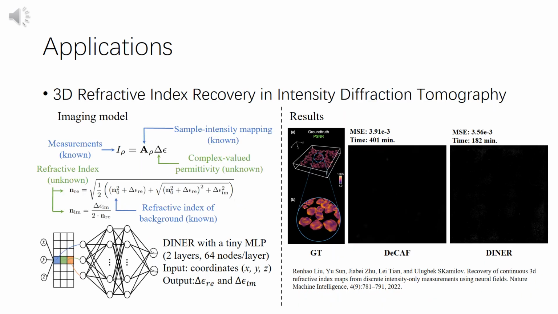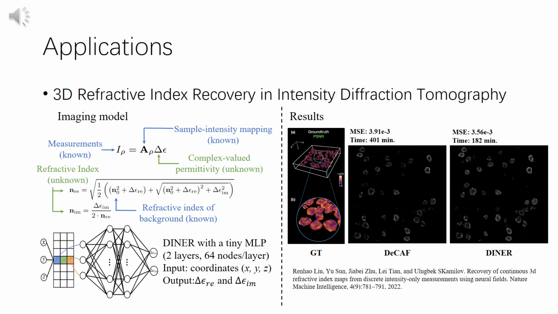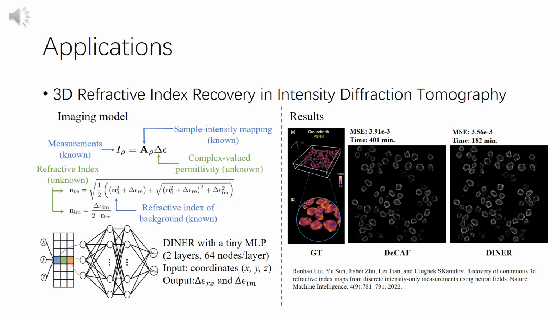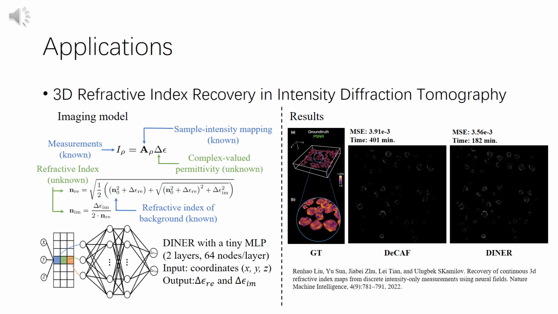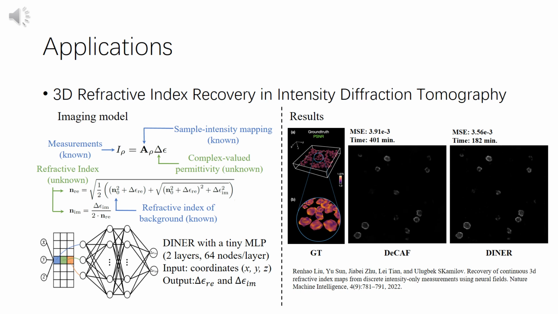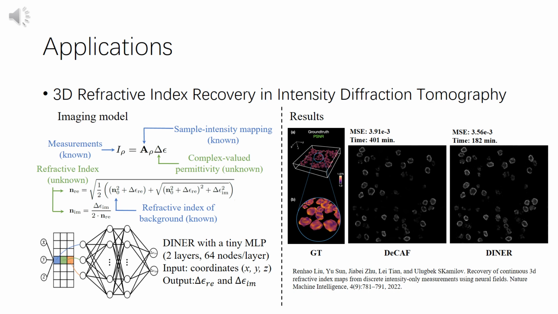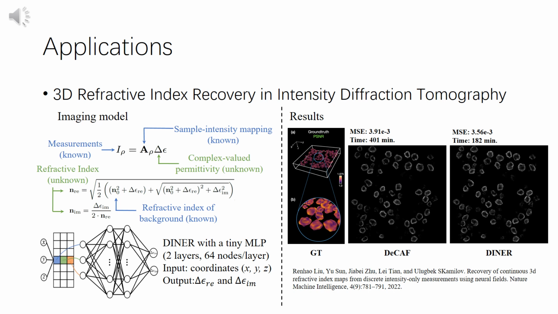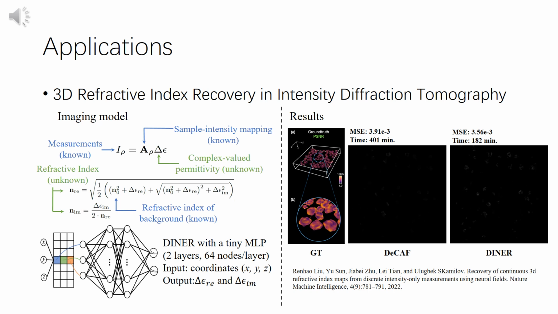We also applied DINER to the 3D refractive index recovery in intensity diffraction tomography. The imaging model of IDT is formulated as the function. The goal is to recover the unknown refractive index of the sample from the known measurements, sample intensity mapping and refractive index of background. We model the complex-valued permittivity of the sample using DINER, where the input is the coordinates, x, y, z, of the sample, and the output is the corresponding complex-valued permittivity. After that, refractive index is recovered using the second equation. We compare our results with the SOTA method DCOF. Our method could reconstruct more details with less training time.